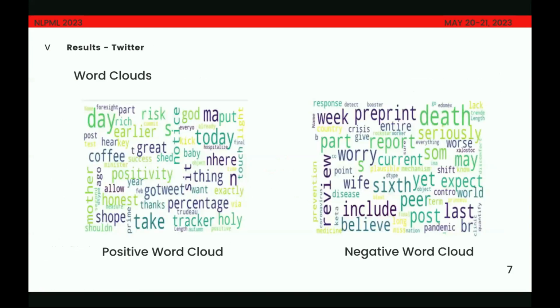Moving on to the results, I'll be talking about Twitter. So here are the word clouds that we obtained for Twitter. And if we see the negative word cloud, we do see words like death and worry and these sort of words which we do expect to see having a negative sentiment. For the positive word cloud, there is an interesting observation that we made with words like positive and positivity.